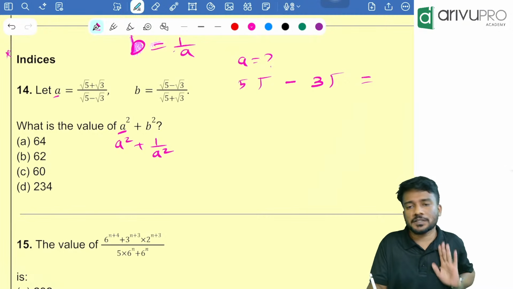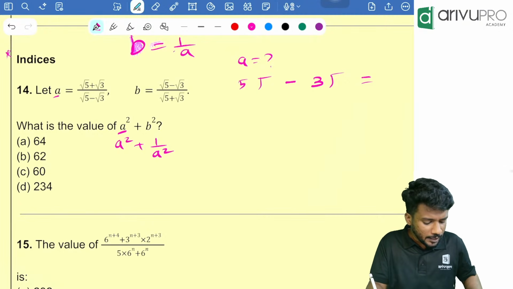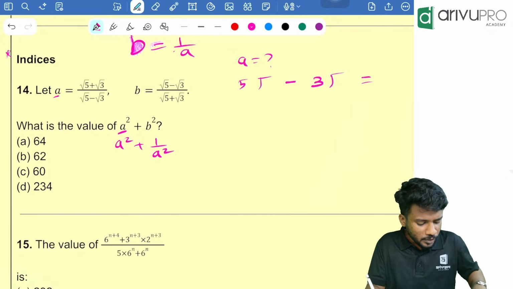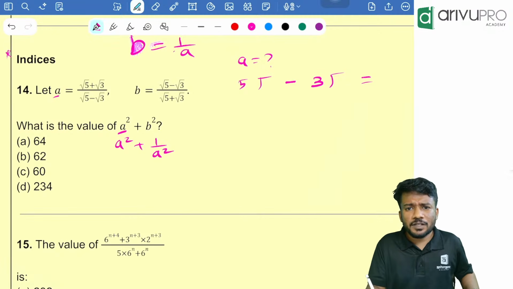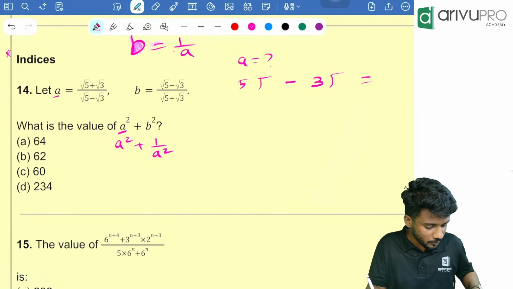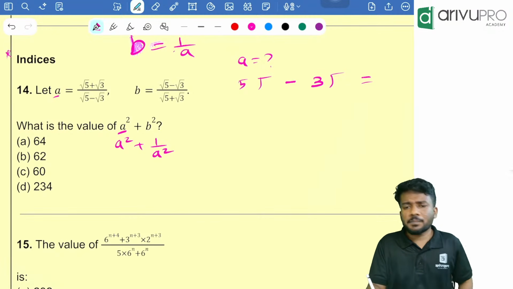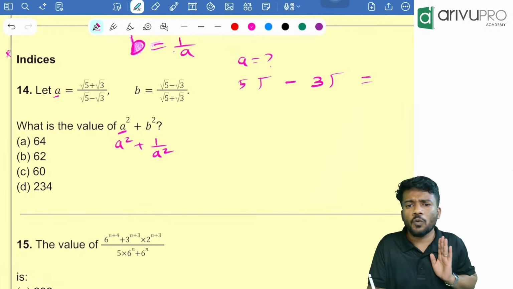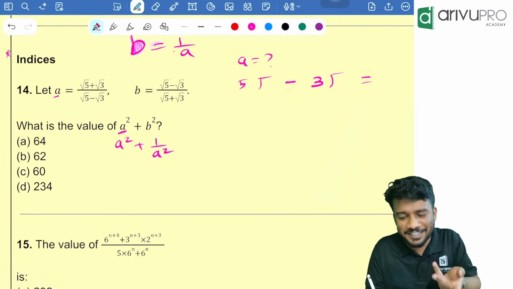Click M plus. Okay, so how are you going to do it? Type 5, then click root, minus, type 3, then click root. Then you can click M plus. You can save the value in the calculator. The denominator is saved in the calculator.